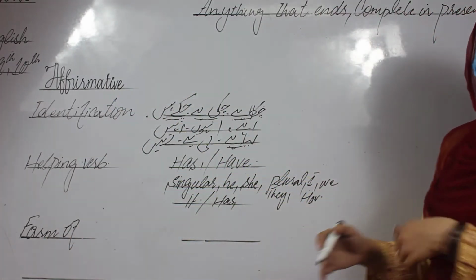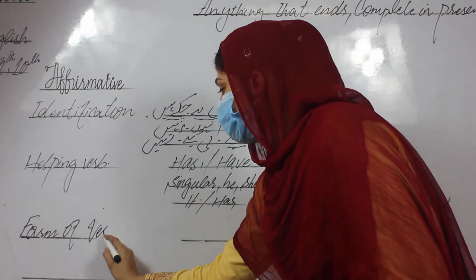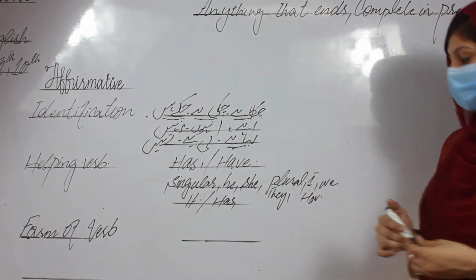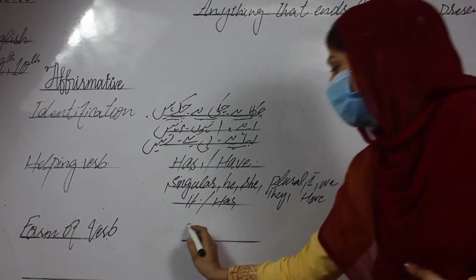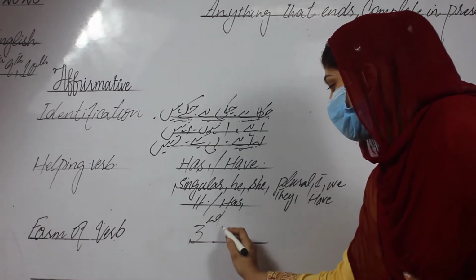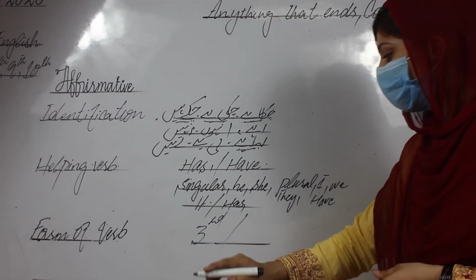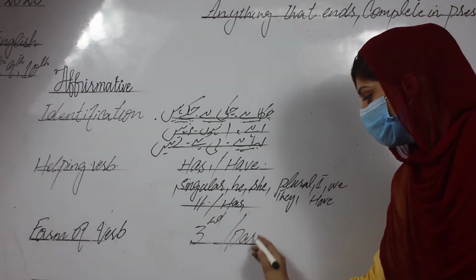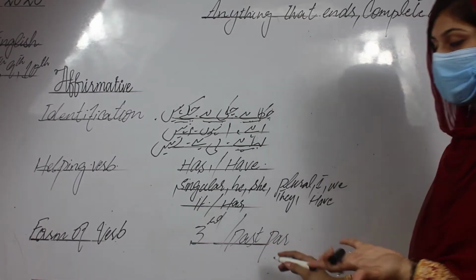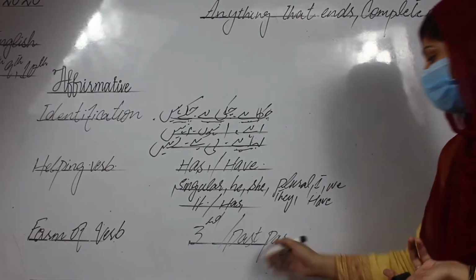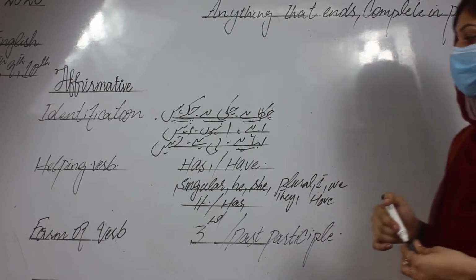The next thing is the use of the form of the verb, because these are the basics needed to make a proper statement. The form of the verb which we have to use with has or have is compulsory: we have to use the third form of the word with has or have. We can call the third form the past participle. Past participle is the third form, and we have to use the third form.